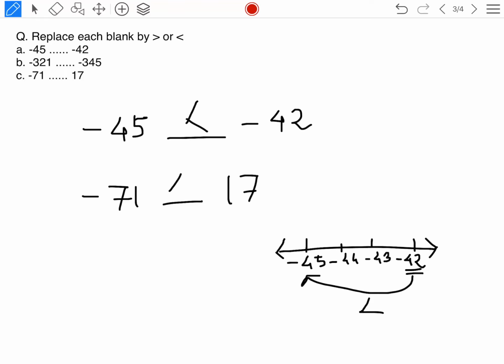This one is easy. One is negative, one is positive. We know that positive numbers are always greater than the negative numbers. Okay. Number B, it is your homework. You will try at home. Okay. I think you have understood.